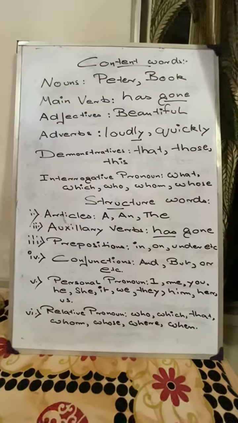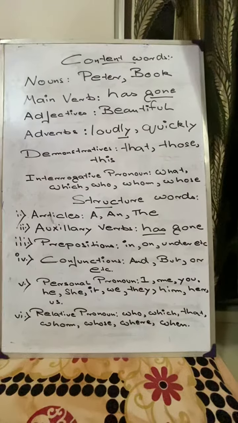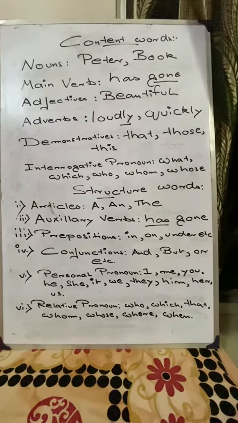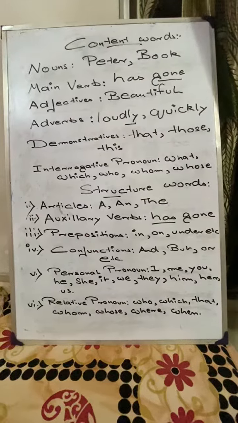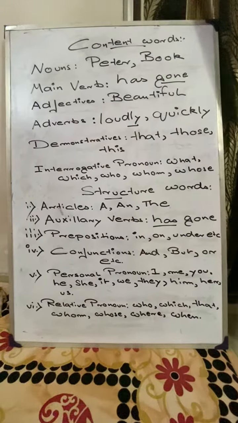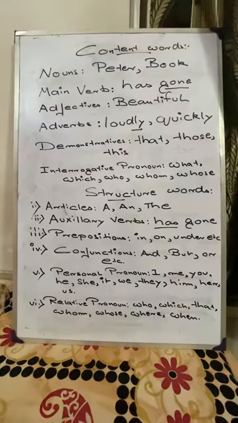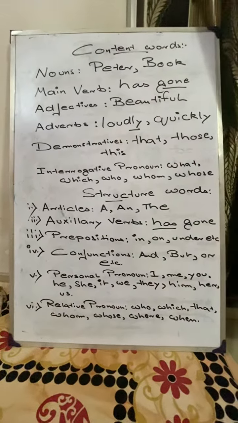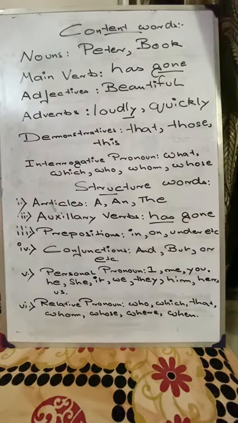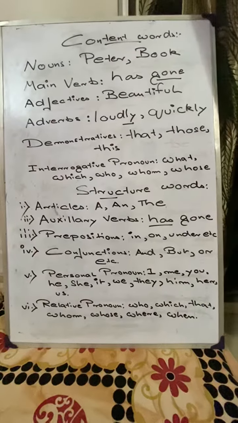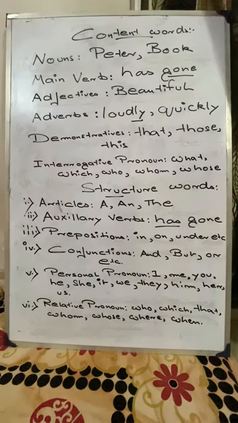Now let me tell you that in scansion, this is actually the rule that we follow: content words and structural words. Okay, but there are times when we do stress certain structural words. That is the reason why, when I told you that personal pronouns consist of I, me, you, he, she, it, we, they, him, her, us, usually they are not stressed.